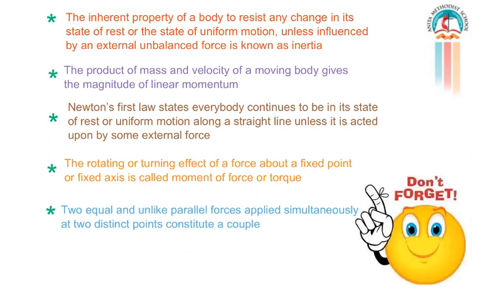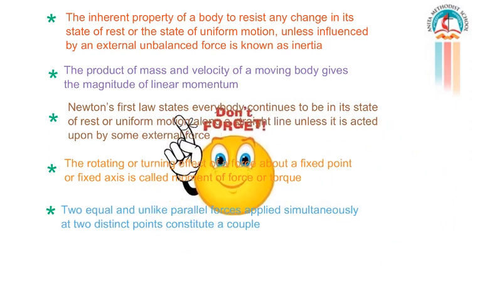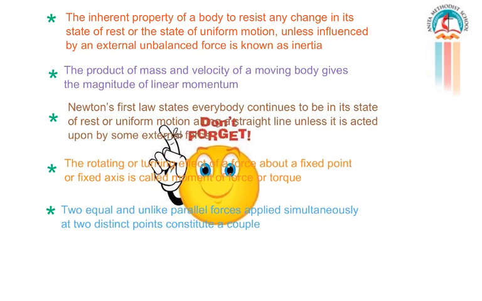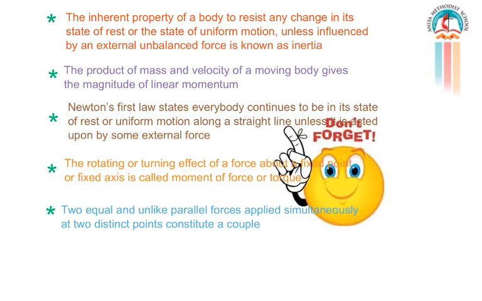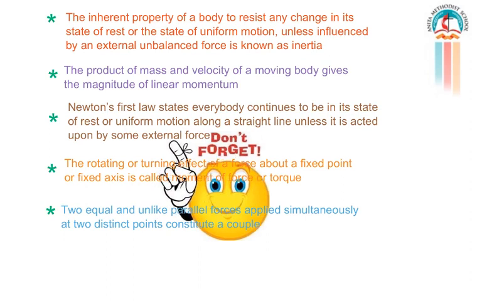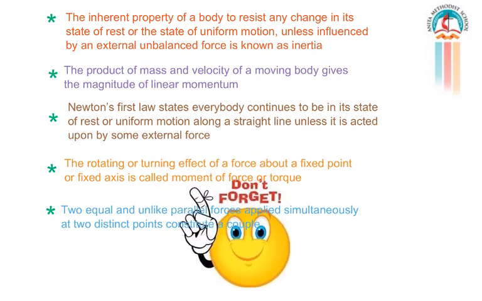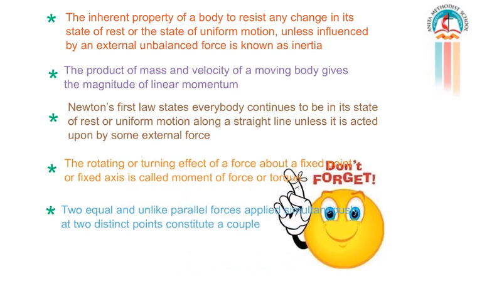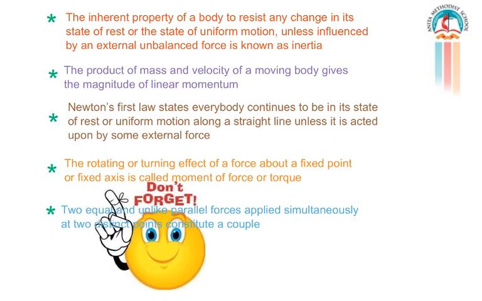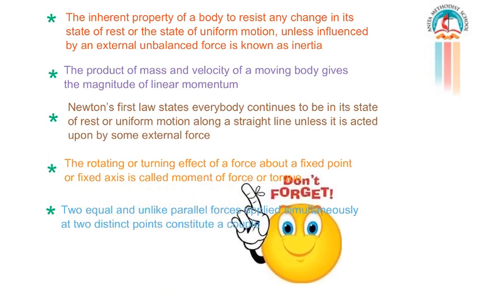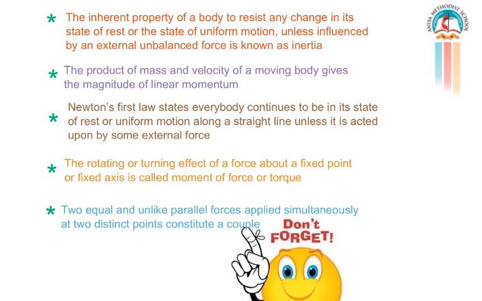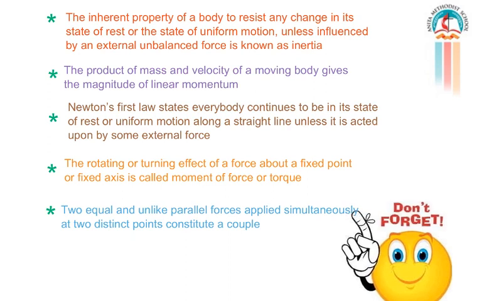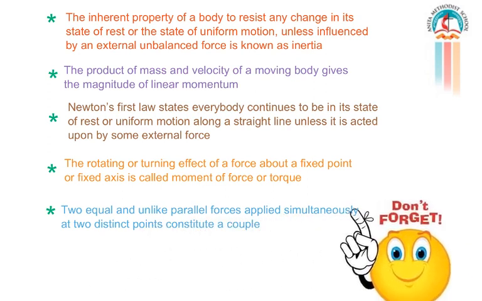What is Newton's first law of motion? Newton's first law states every body continues to be in its state of rest or uniform motion along a straight line unless it is acted upon by some external force. Then we learned about what is moment of force or torque. The rotating or turning effect of a force about a fixed point or fixed axis is called moment of force. And finally we learned about what is a couple. Two equal and unlike parallel forces applied simultaneously at two distinct points constitute a couple.